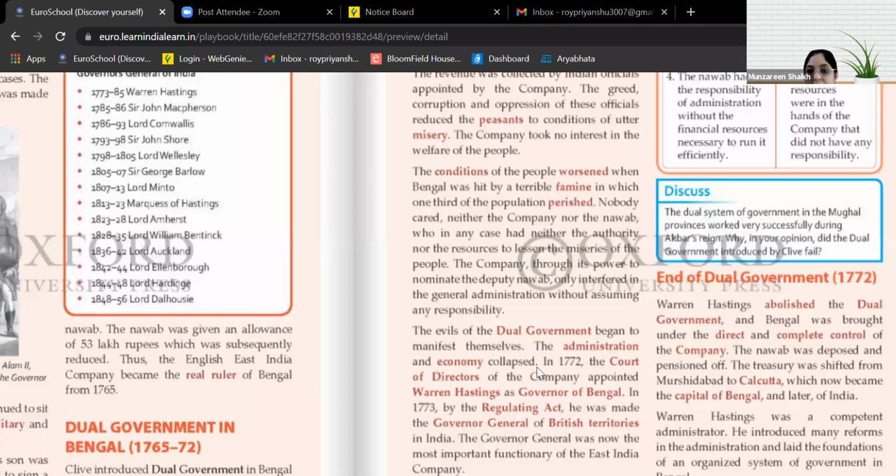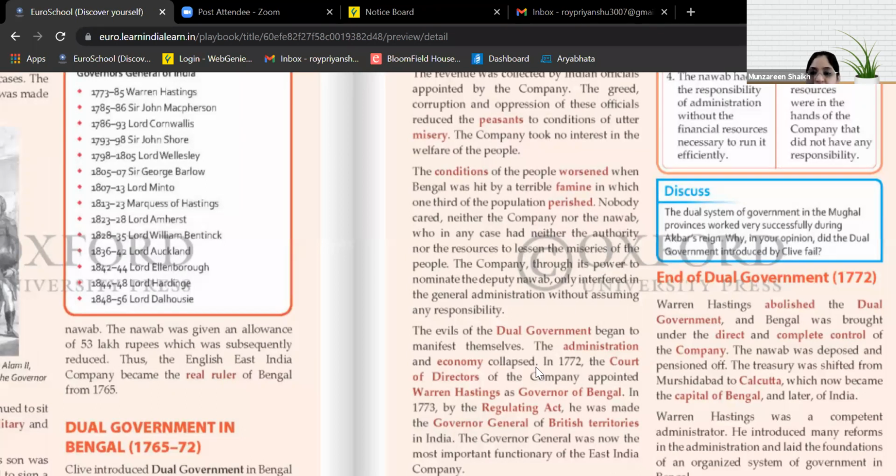Can you see the line? Correct. The company took no interest in the welfare of the people. Underline that. After that, underline this also: The conditions of the people worsened because of the famine. And then underline this: The evils of the dual government. Because of that, the administration and the economy both collapsed.